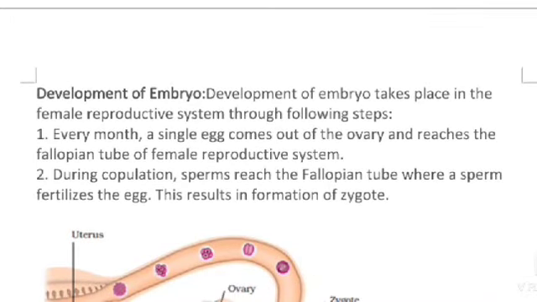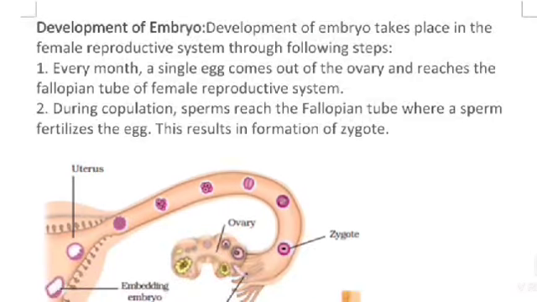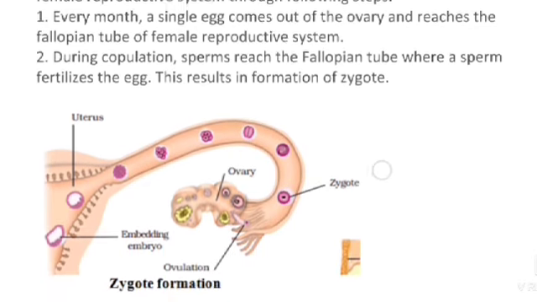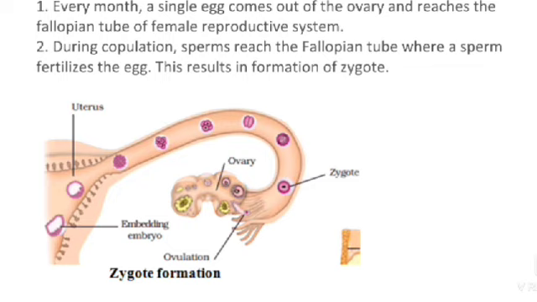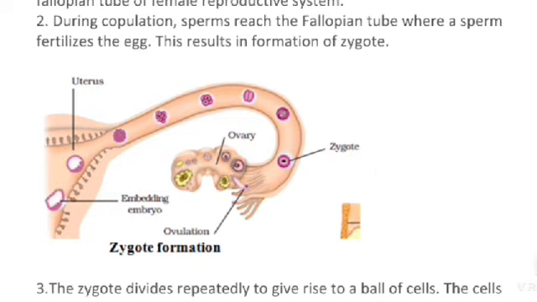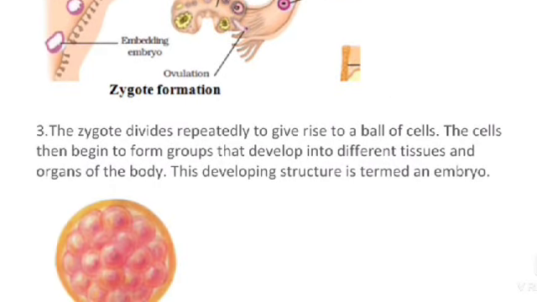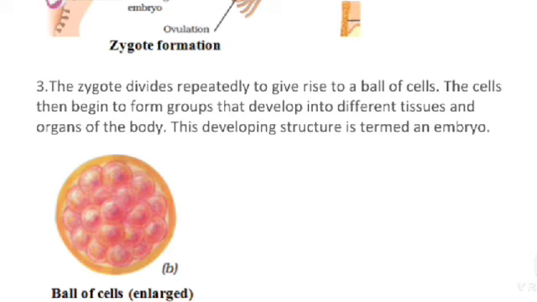Development of the embryo. Development of the embryo takes place in the female reproductive system through the following steps. Every month a single egg comes out of the ovary and reaches the fallopian tube of the female reproductive system. During copulation, sperms reach the fallopian tube where a sperm fertilizes the egg. This results in the formation of a zygote. See the picture: zygote formation, uterus and embedding embryos, ovulation, the ovary, the zygote is formed.